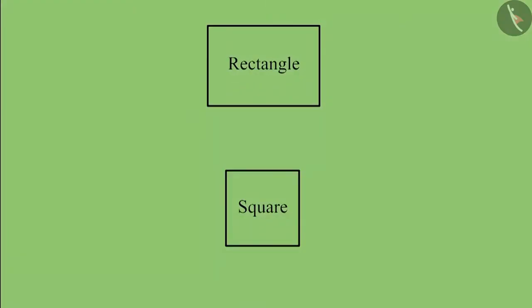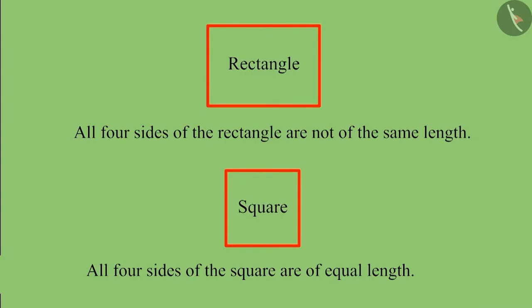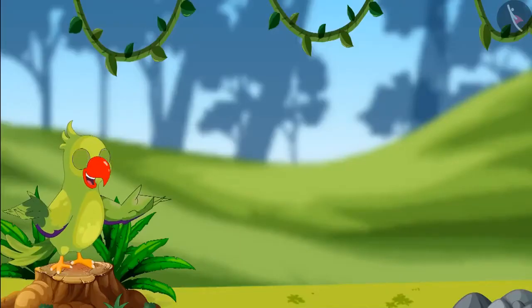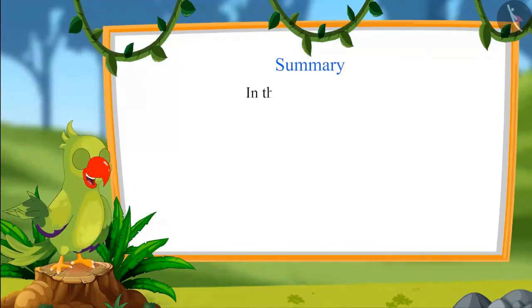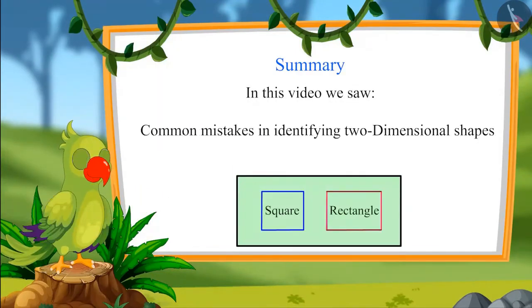So children, now you can also distinguish between square and rectangle, right? Both rectangle and square are made up of 4 sides. But the shape whose 4 sides are of equal length is called a square. And this is the rectangle. So kids, that is all for today. In this video, we saw some common mistakes in identifying two-dimensional shapes, which should be avoided.